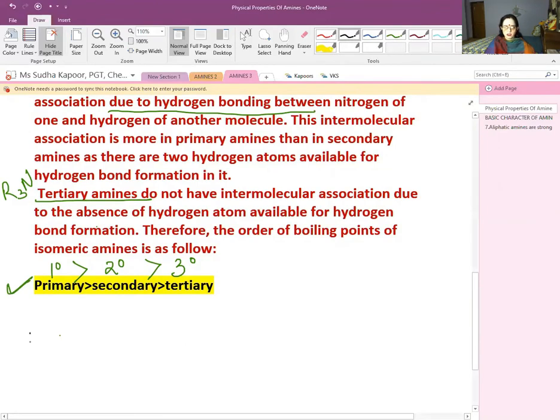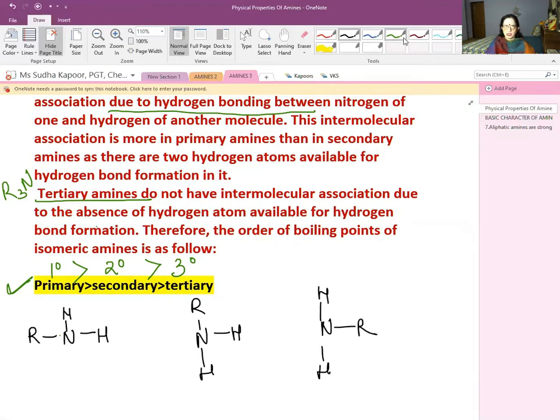So let us see the case of the 1 degree amine. This is RNH2. This is the other molecule RNH2. And I have written one more to see how the bonding is taking place. All are 1 degree amines in nature. So this H is electropositive, this N is electronegative. Both are forming the intermolecular association.